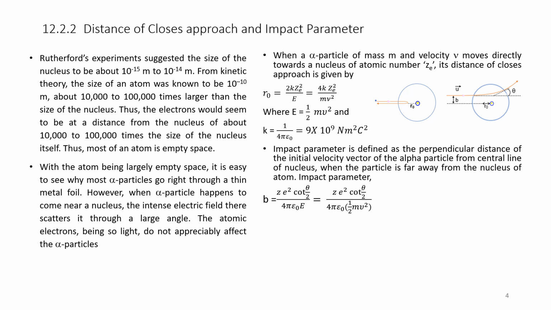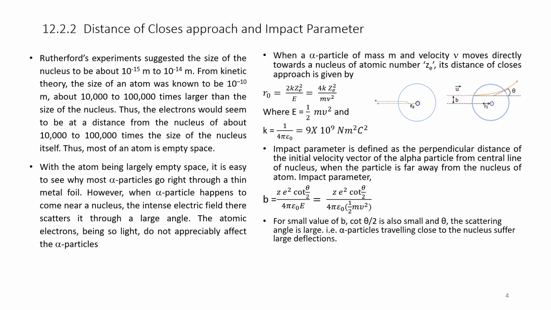Hence, impact parameter as per the calculations is given by b is equal to Z e square cot theta by 2 divided by 4 pi epsilon naught into E, that is equal to Z e square cot theta by 2 divided by 4 pi epsilon naught into half m v square. Please remember these equations.